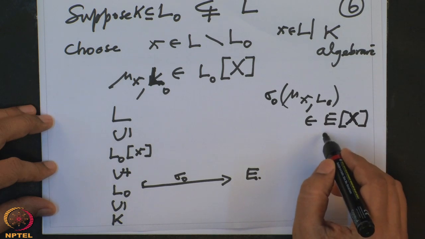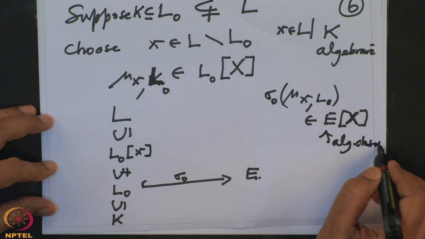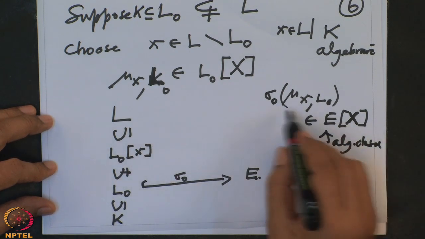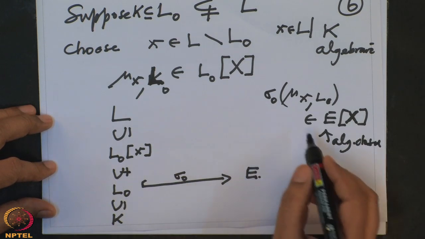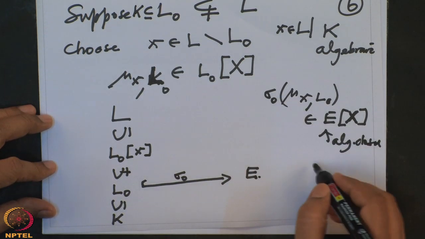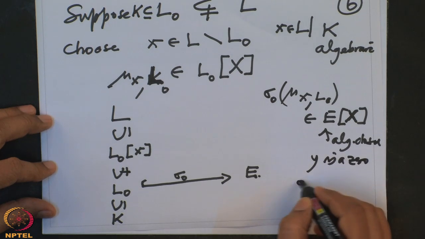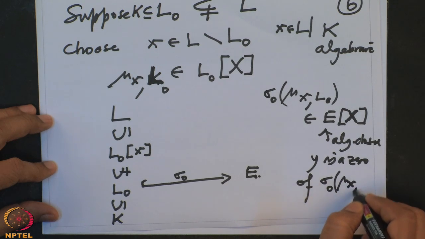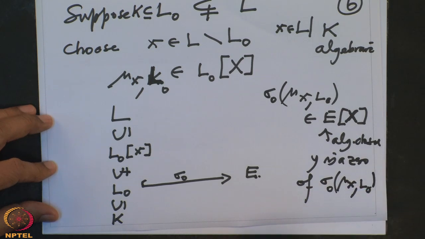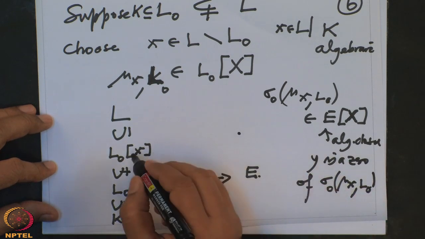And E is algebraically closed, therefore this polynomial will have a zero. So I can always extend. So y is a zero of sigma naught of the minimal polynomial of x over L naught.